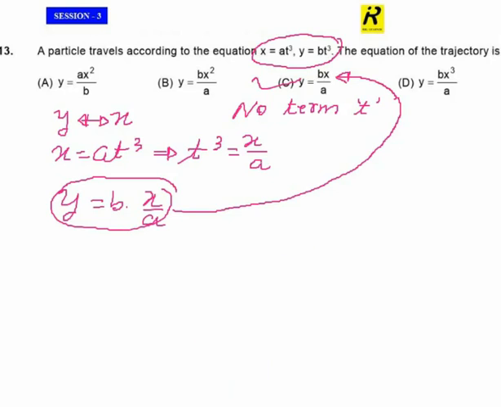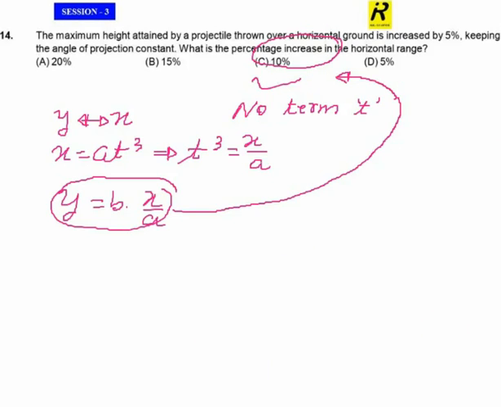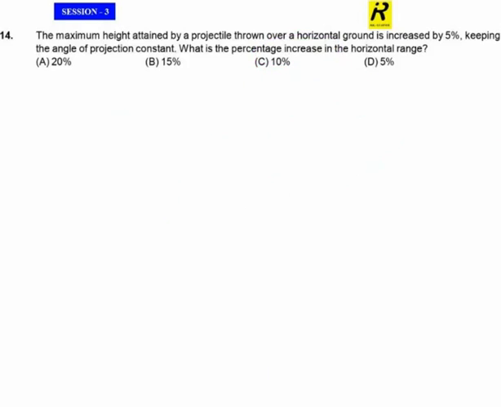Let me take you to the next question. Here is the next question. In the next question, what we are having is the maximum height attained by a projectile thrown over a horizontal ground is increased by 5%, keeping the angle of projection constant. What is the percentage increase in horizontal range?